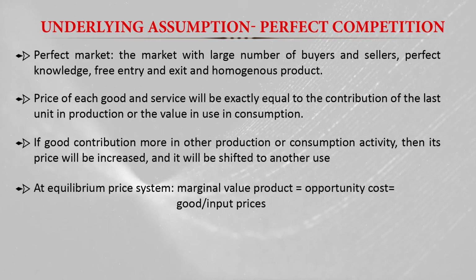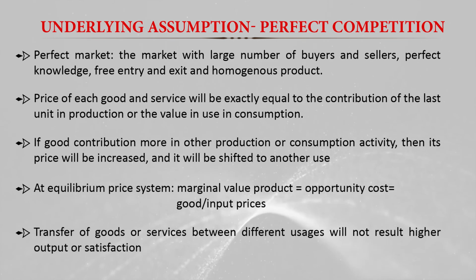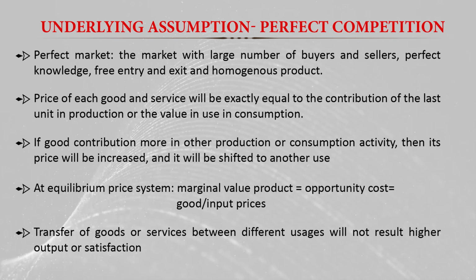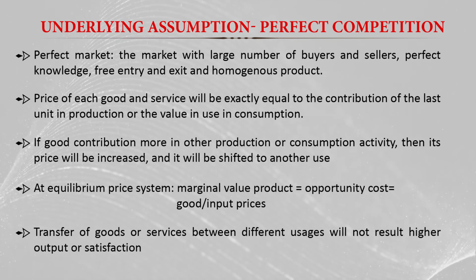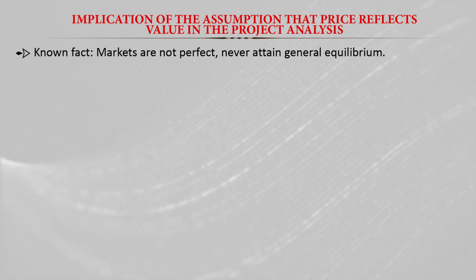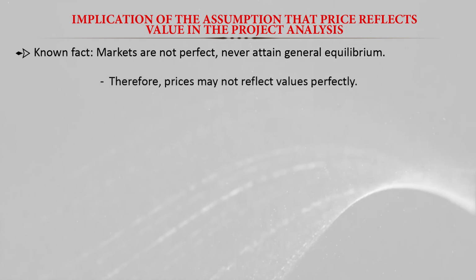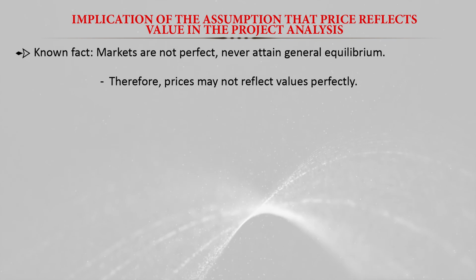So at equilibrium price system, in perfect competition, marginal value product will be equal to the opportunity cost, and that will also be equal to the goods or input prices. So transfer of goods and services between different users will not result in higher output or higher satisfaction when we operate in perfect competition. The implication of this assumption is that price reflects value. In project analysis, we know the fact that markets are not perfect and never attain full or general equilibrium. Therefore, the prices may not reflect the values perfectly.